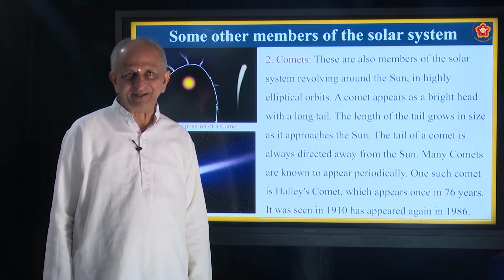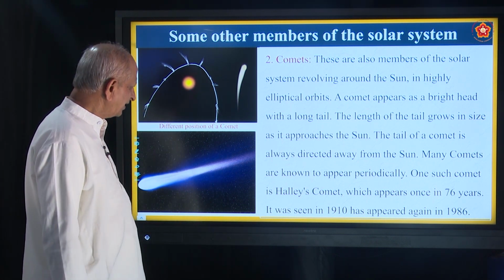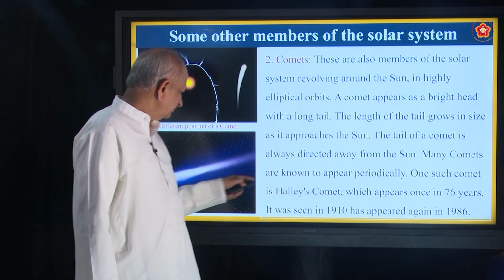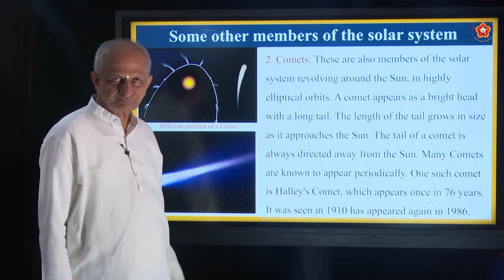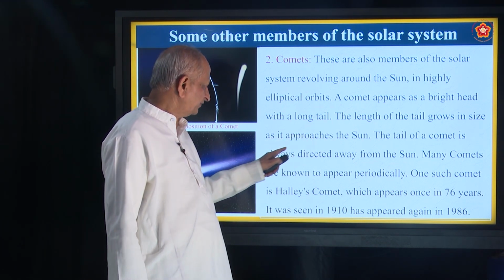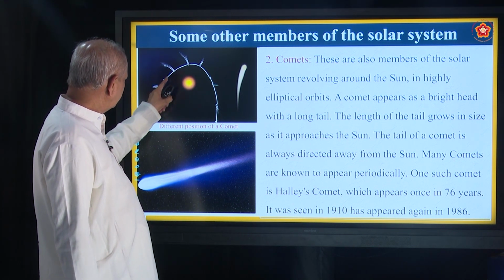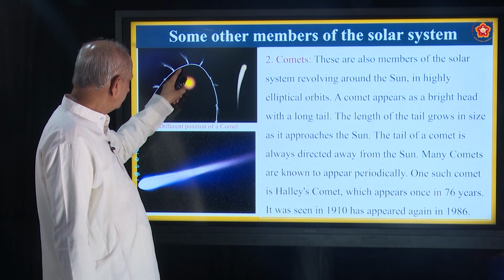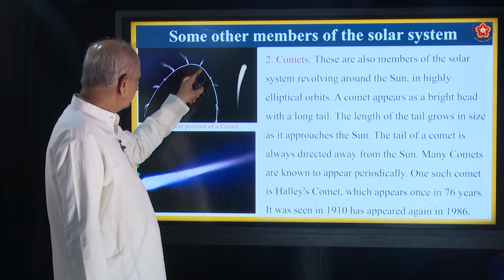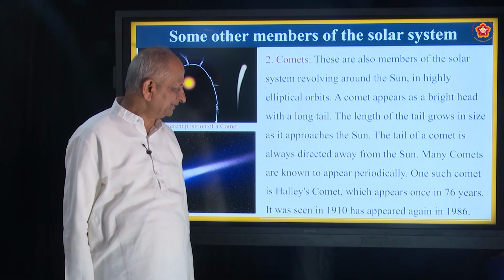Okay, we have seen one of the comets in 1986. There are so many other comets also that appeared here and there. So, there is a bright head, so you must know how to draw the diagram. Okay, a long tail. The length of the tail grows in size as it approaches the sun. See here. So, this is the comet. When it comes near the sun, the length of the tail goes on increasing. Okay, that's a very interesting thing.